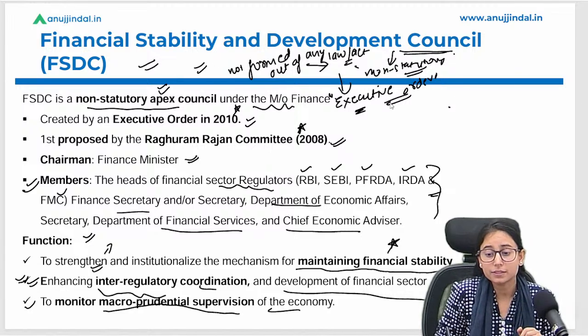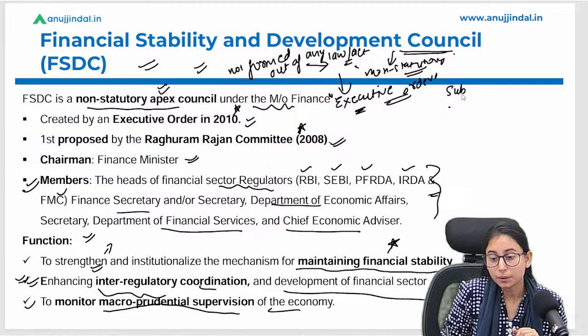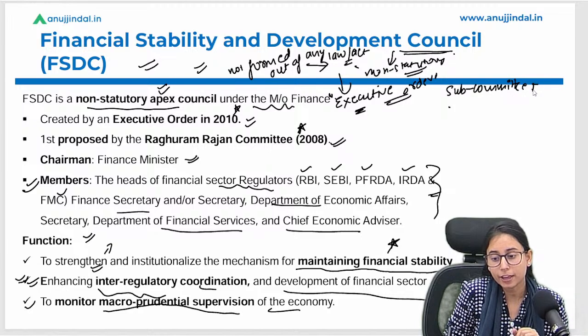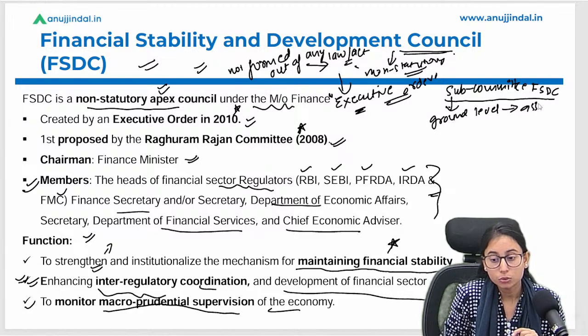Okay, now there is a subcommittee of FSDC. Now, what does this subcommittee of FSDC do? This works at the ground level to assess all the data and to create this FSR report.